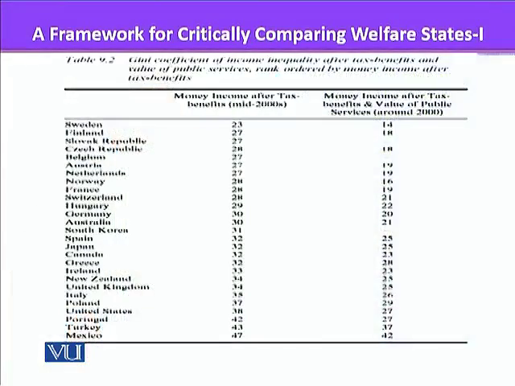If you look at this table, it shows the Gini coefficient of income inequality after tax benefits and the value of public services. We see that most of the Nordic countries are on top, and then we have the European countries, and at the lower end we have the liberal states like the US and United Kingdom, and even below we have countries like Turkey and Mexico. This is based on OECD countries.